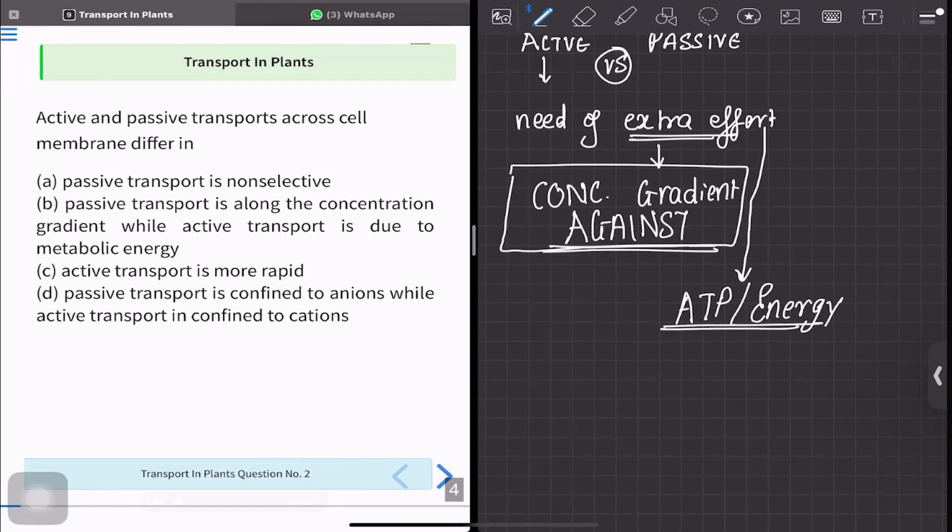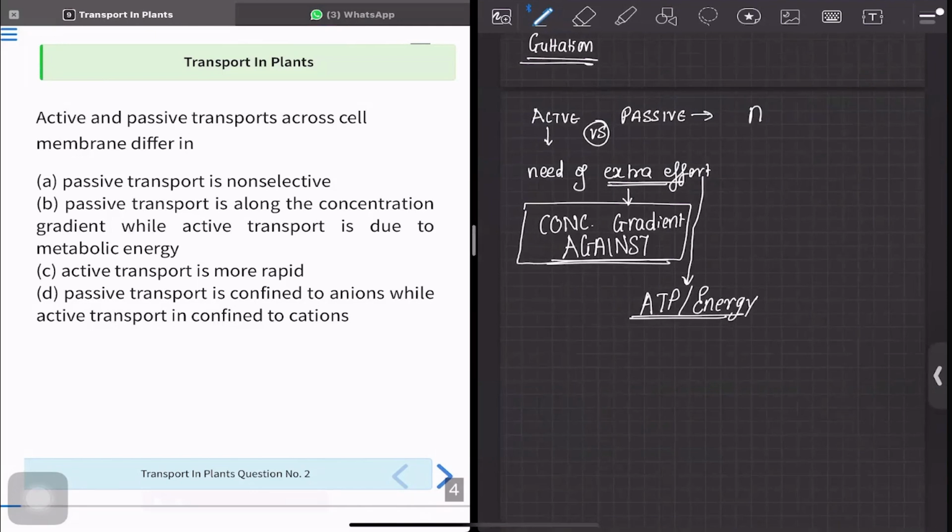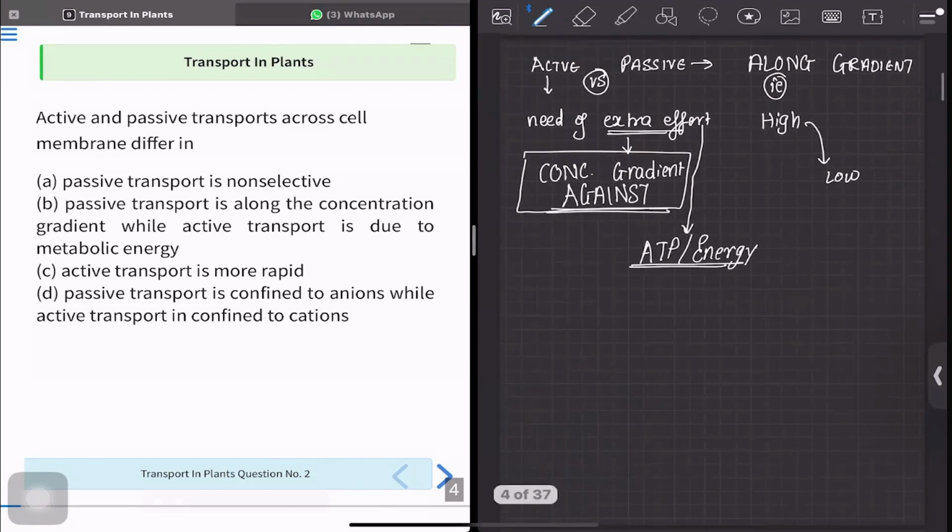Okay. While passive transport is along the gradient. What does this mean, along? That means it will move from an area where there is high concentration to an area where there is low. So this is a naturally driven process. We do not have to spend any energy. So this is along the gradient. This you have to remember: this is against the gradient and this is along the gradient.